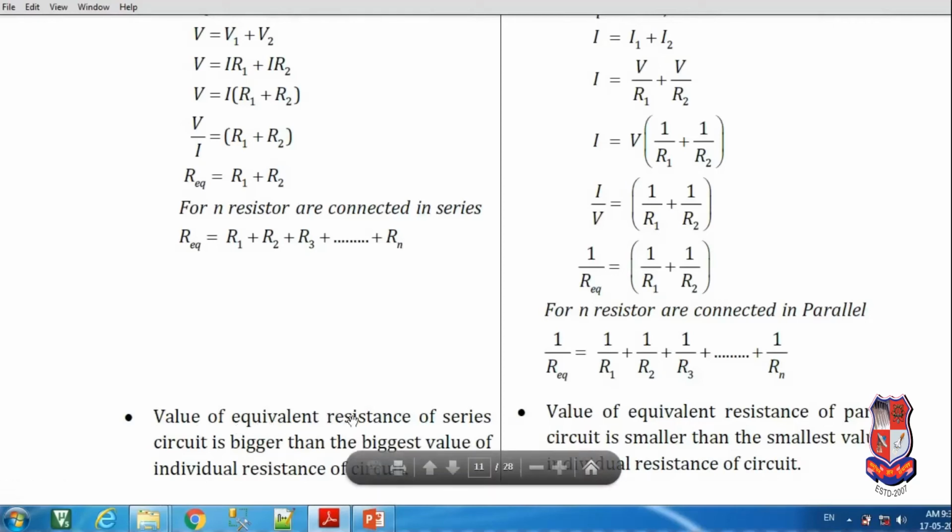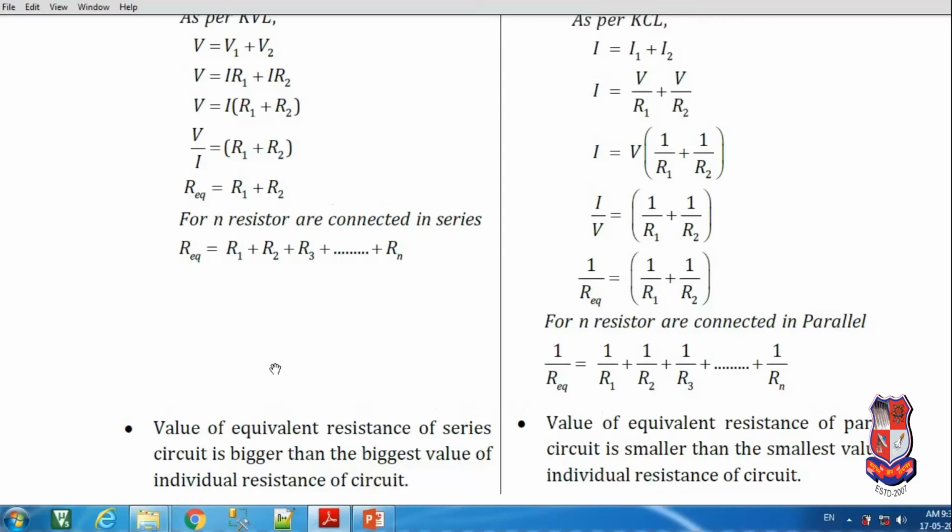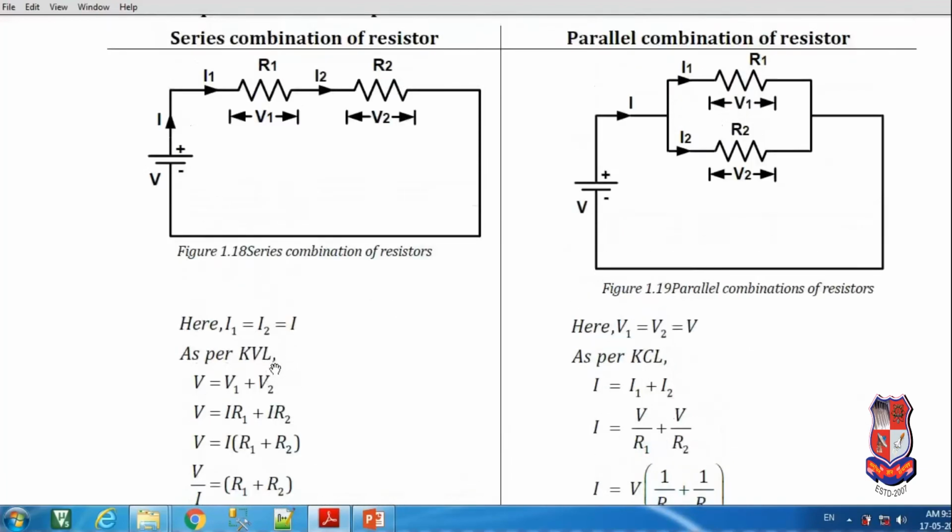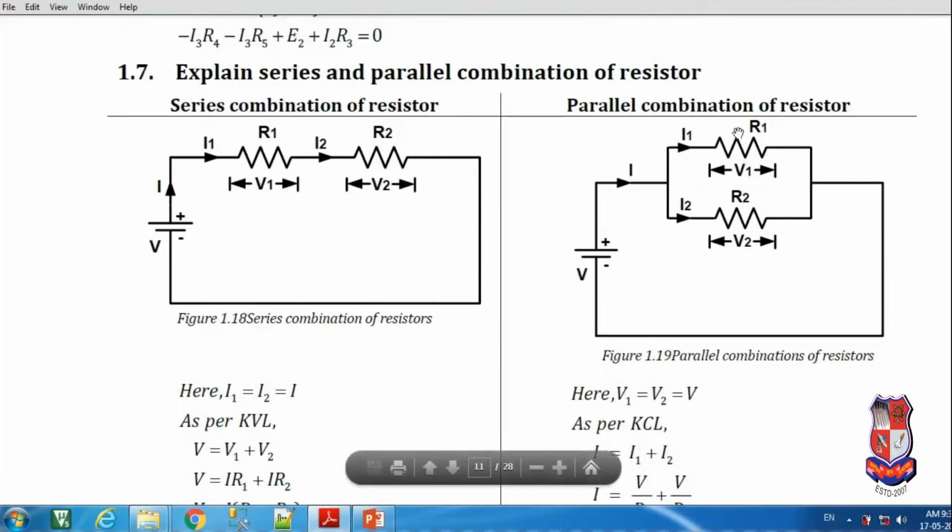The equivalent resistance of a series circuit is higher than the individual resistances, which means the total resistance is higher than the individual value of each resistance. Now we go to the parallel connection of resistances. Here R1 and R2 are connected in parallel. The figure shows the parallel connection of resistances.